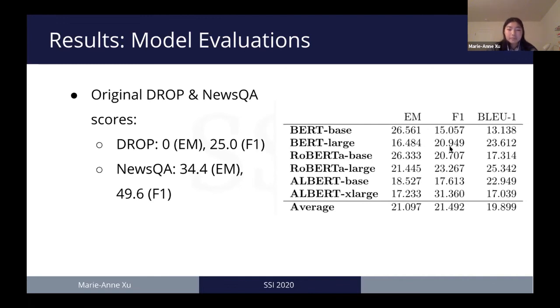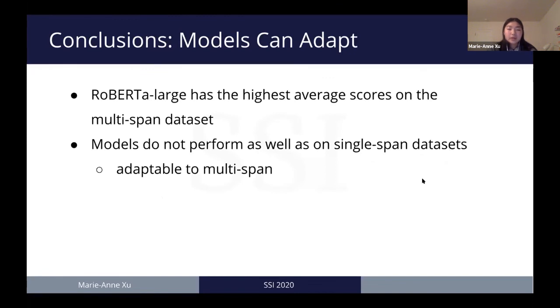And while we cannot definitively conclude that the models' performances are not affected by the change of task, so from single-span to multi-span question answering, we can see from our results that the models are capable of adapting to multi-span question answering to a high degree, as shown by RoBERTa Large's consistently high scores.